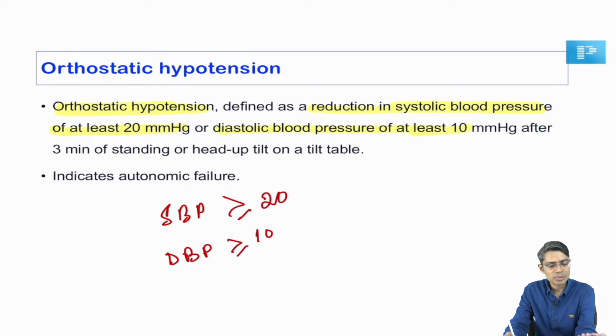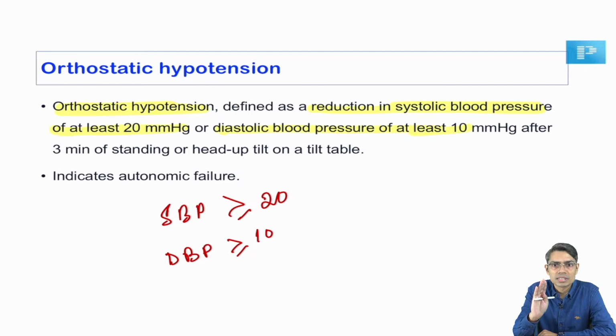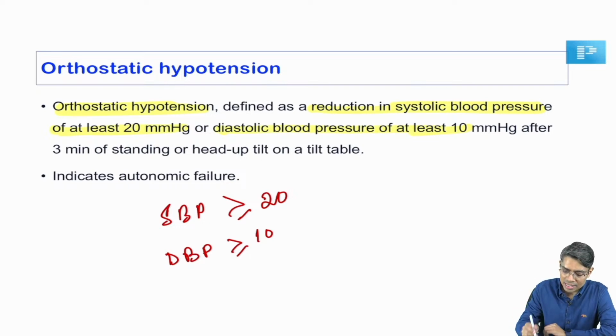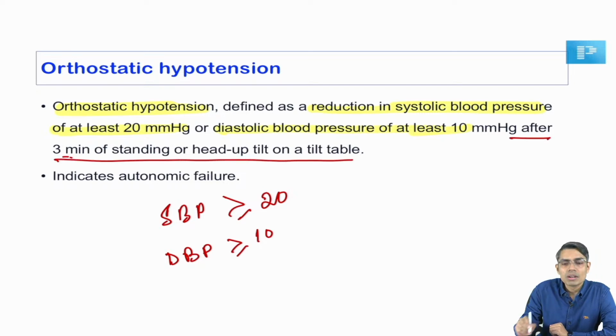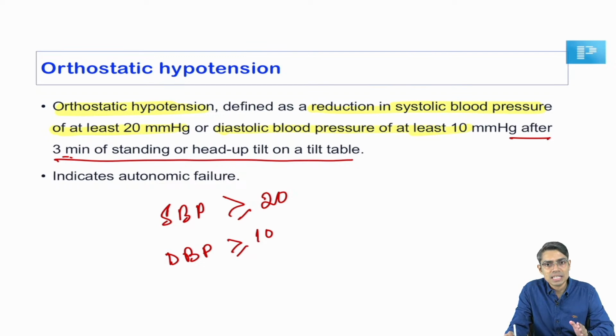Okay, so you have changed your posture, and after changing this posture, you are measuring the blood pressure at 3 minutes. Some of the literature is saying that within 3 minutes, if any drop of blood pressure is more than 20 or more than 10, that is orthostatic hypotension. But Harrison is clearly giving this after 3 minutes of standing or head up tilt on a table.